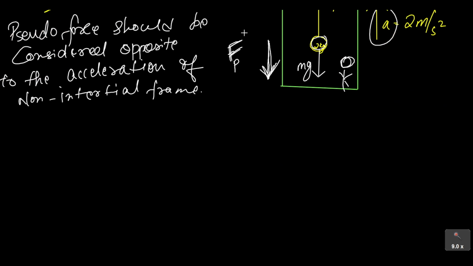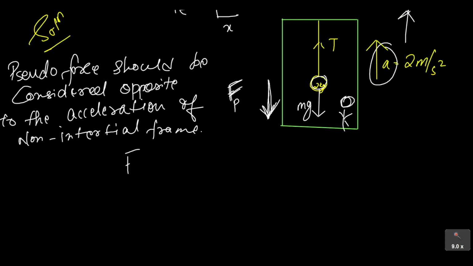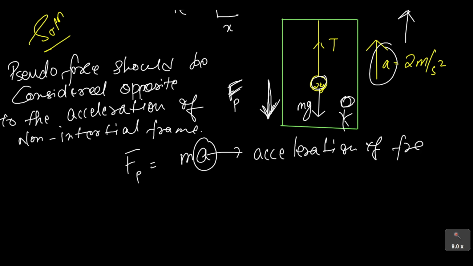Okay, and this pseudo force is again mass times acceleration only, and this acceleration is the acceleration of your frame. For this acceleration of frame, we use a negative sign because the acceleration of frame and pseudo force are always opposite in direction. So you see the acceleration is in upward direction, and we have considered pseudo force in downward direction.